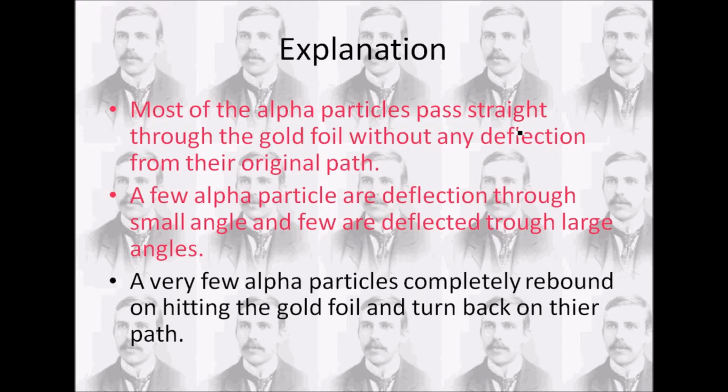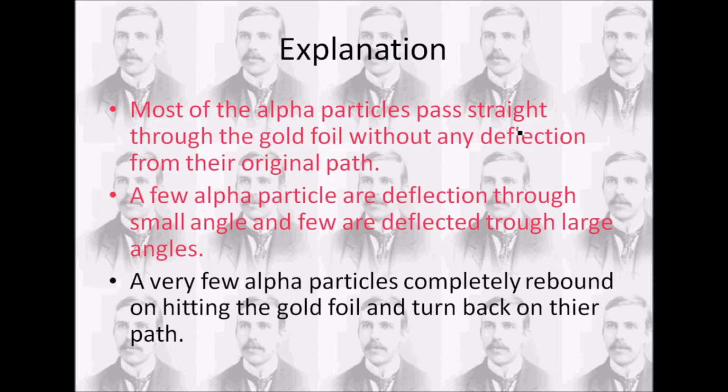We know that similar charges repel each other. So a positively charged body will repel another positively charged body. The observation that some of the alpha particles are deflected through small or large angles shows that there is a center of positive charge in an atom which repels the positively charged alpha particles and deflects them from the original path. The center of positive charge in an atom is known as the nucleus. Thus, the scattering of alpha particles by a thin gold foil shows the existence of a positively charged nucleus in an atom.